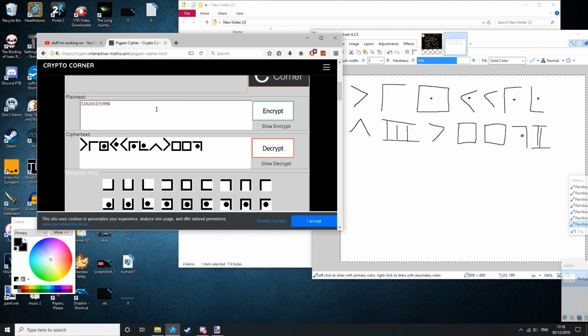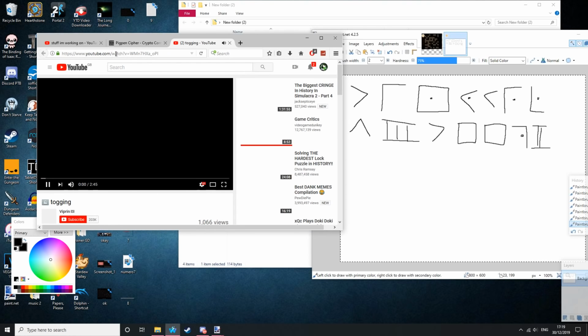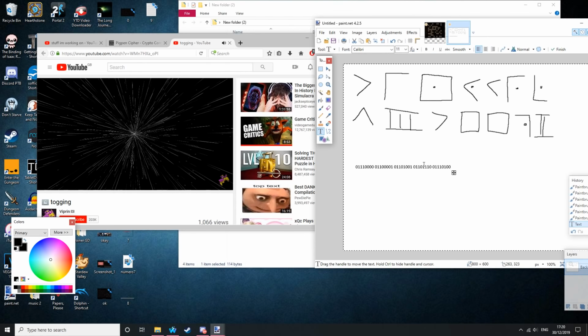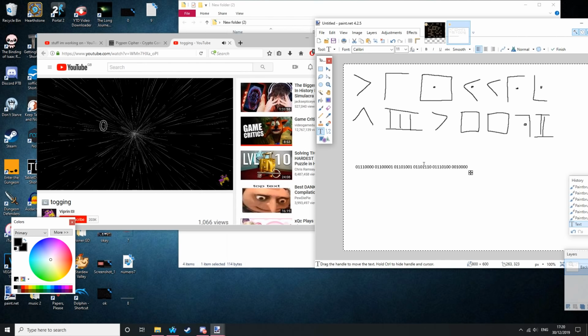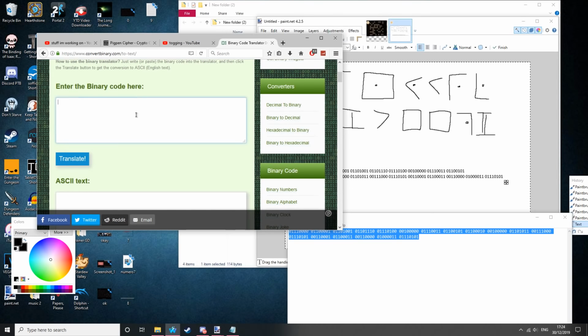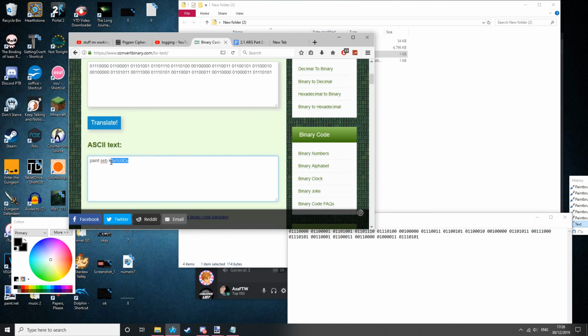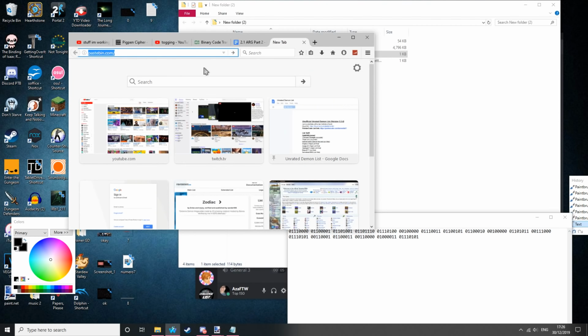Once it's decoded, it has another tiny URL link with the Roman numerals replaced with the actual numbers that they are. This tiny URL link takes us to an unlisted video via Viprin. Now, in this video there is a very long series of binary, and when decoded, we have paint seb and then a code. Now, paint seb is actually an anagram of Pastebin, so we go to pastebin.com and input